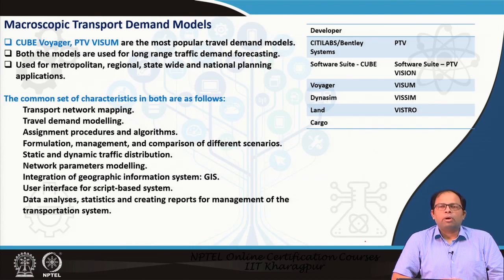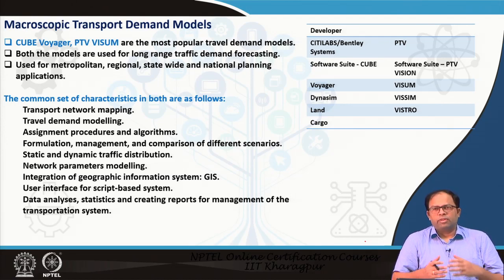And then the travel demand modeling part, where we can use either aggregate models or disaggregate models. It could be a 4-stage model, it could be an activity based model. Then finally, once that basic travel demand is modeled, we can also do assignment procedures using different algorithms. So, there is support for different kinds of assignment. Then formulation, management and comparison of different scenarios. This is why we use this kind of software, because we can actually model the scenarios very fast. So, we have the basic model done for an urban area.